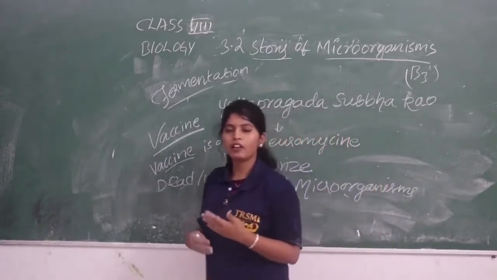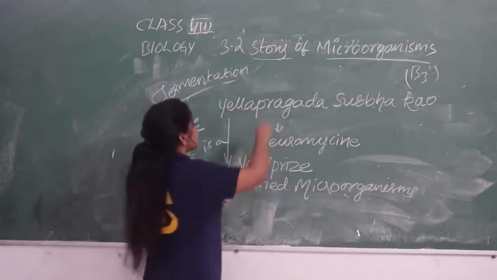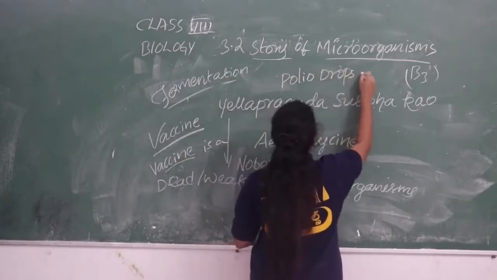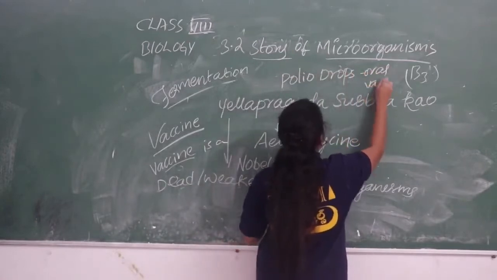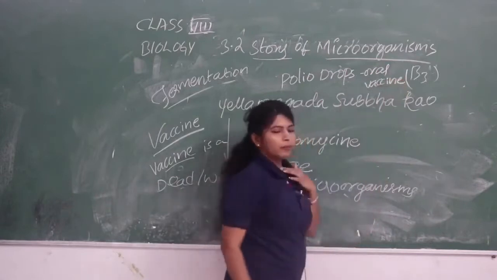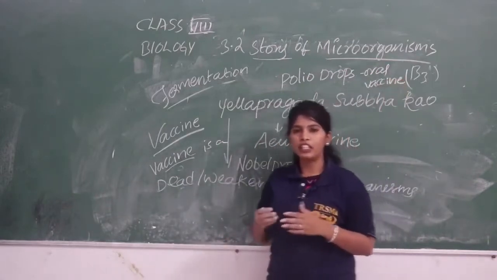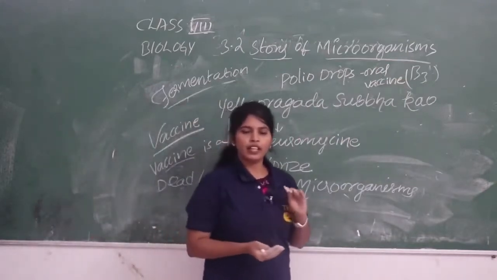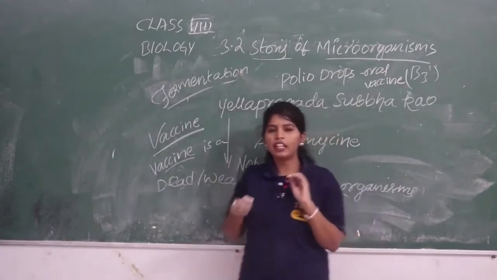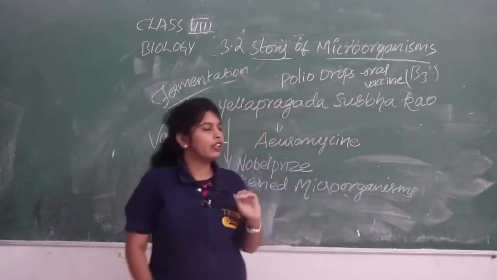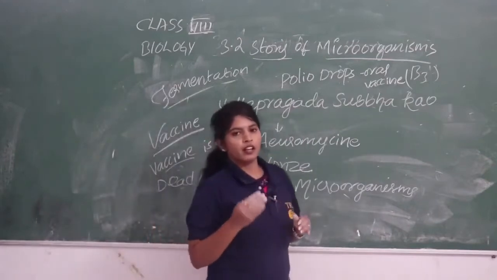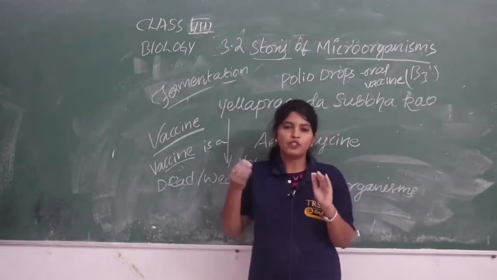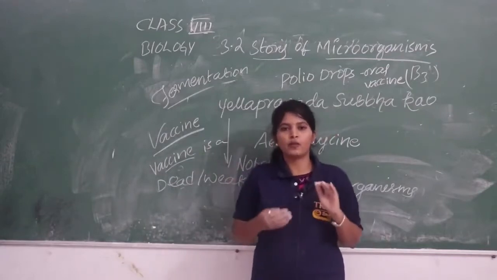When we are talking about oral vaccines, polio drops are a good example, right? These oral vaccines are recommended for very young babies. Young children and babies are given the polio drops, from when they are 6 months to 12 months, and 2 years, 3 years.